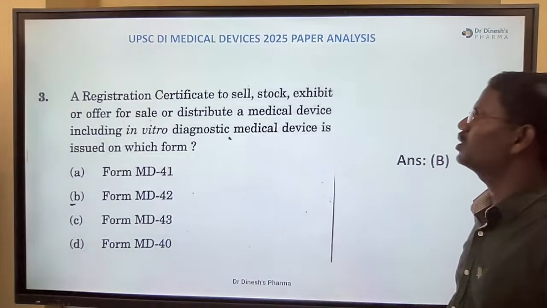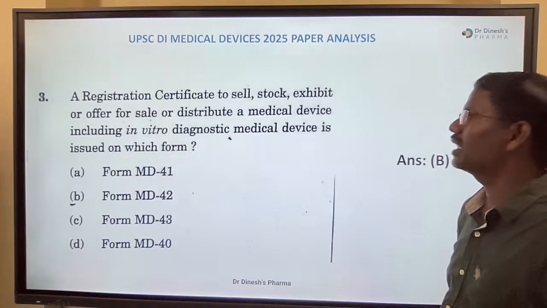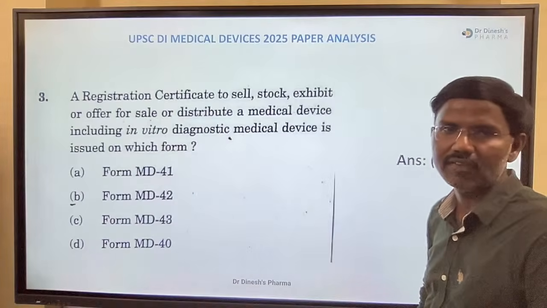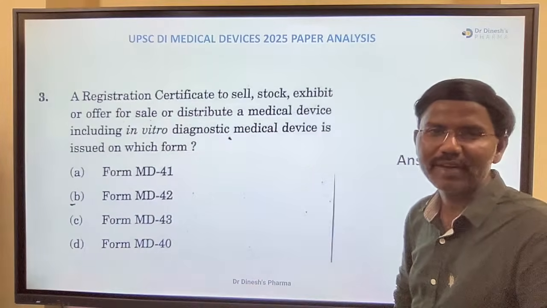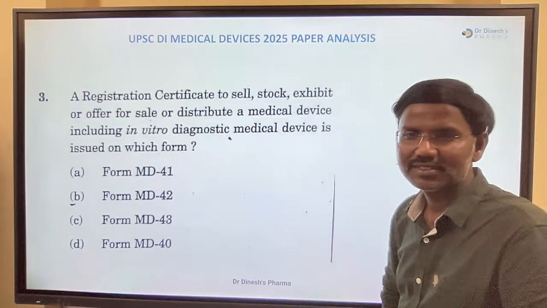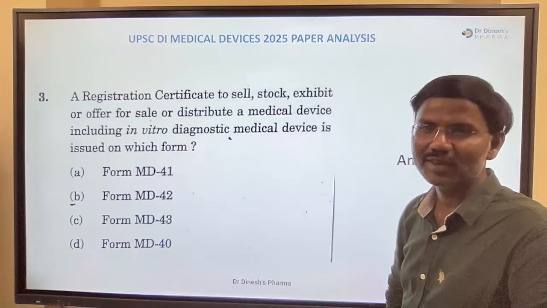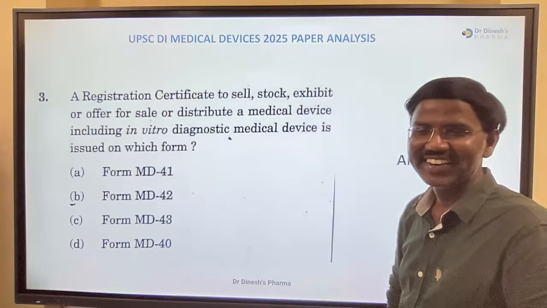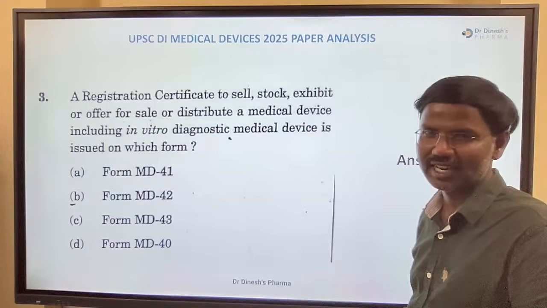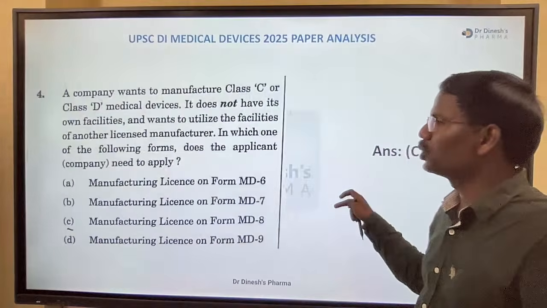Next, a registration certificate to sell, stock, exhibit or offer for sale or distribute medical device including in vitro diagnostic IVD medical device, for which form? Very easy, right? Which form is for IVD medical device? You can post your answers. If some people gave a wrong answer, those who gave the right one can feel happy, right? I think everybody made the right choice for these kind of very easy questions. The right answer is Form 42, right?